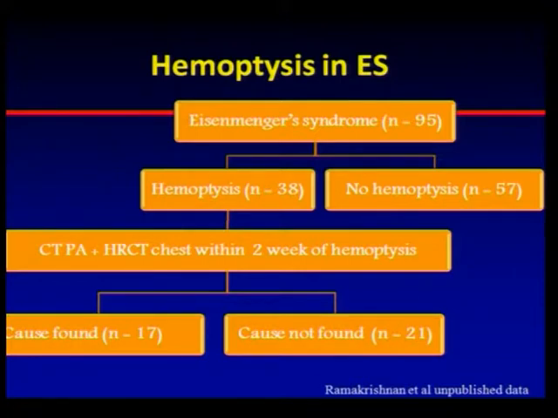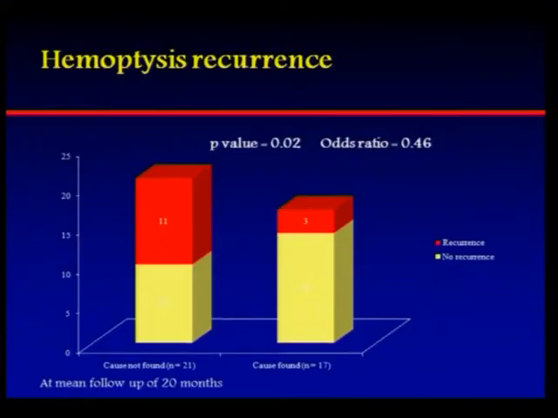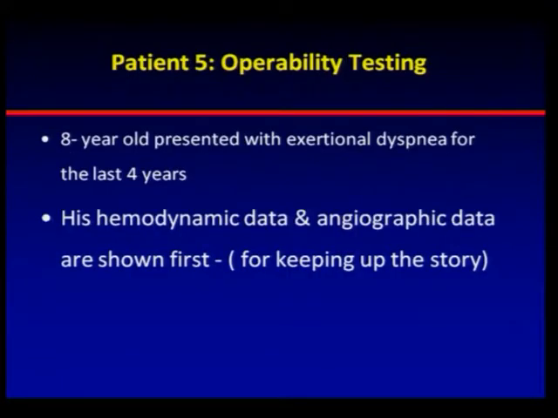But some of you might ask, okay, there is a collateral, you have coil embolized, how do you prove that this was what was causing the hemoptysis? So we followed them up. In patients who had hemoptysis where we found a cause and were able to correct it, the recurrence rate was far lower than in patients where we did not find a cause. So this potentially establishes that these were critically essential causes of hemoptysis.